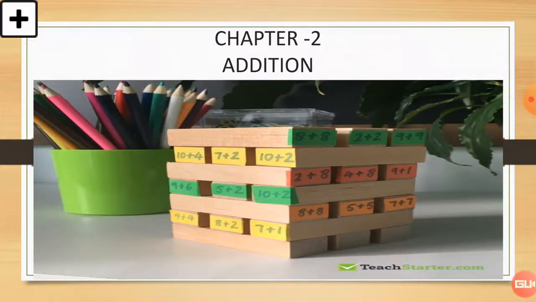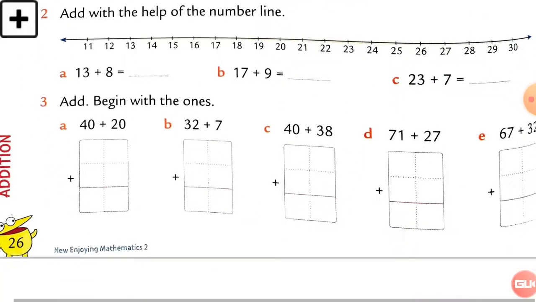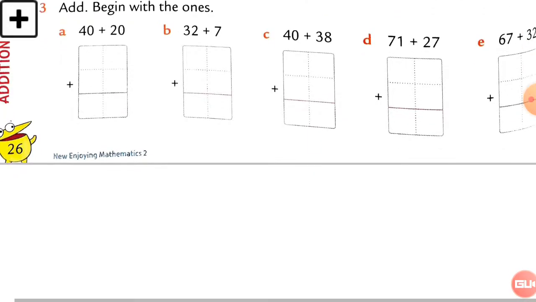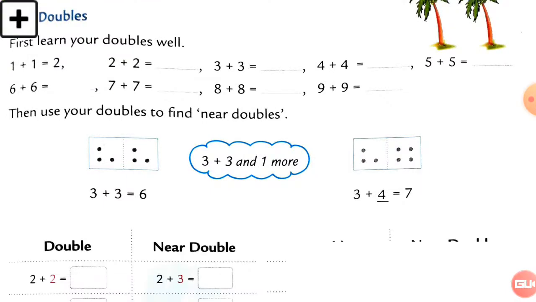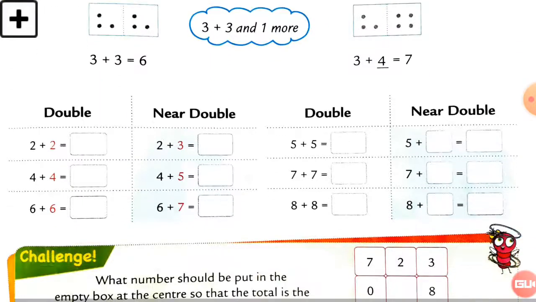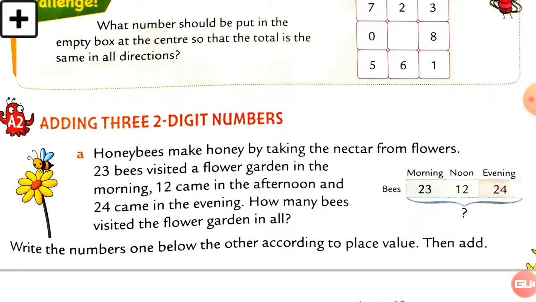So here we continue chapter number 2 only, which is addition, right? Students, this is chapter number 2 and we completed looking back, number line, begin with the ones, and adding numbers, near doubles. We had done this in the previous lecture, right? Now see this, adding 3 2-digit numbers. We also did this with the exercise and worksheet.